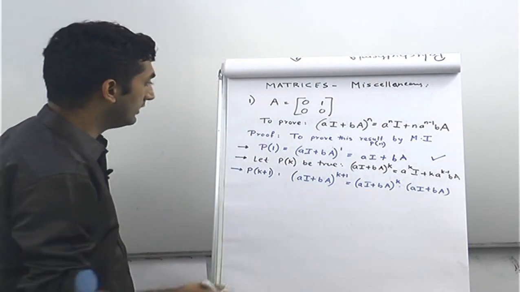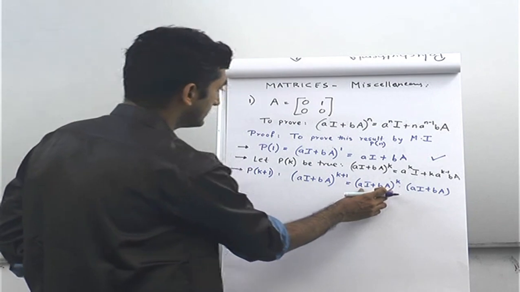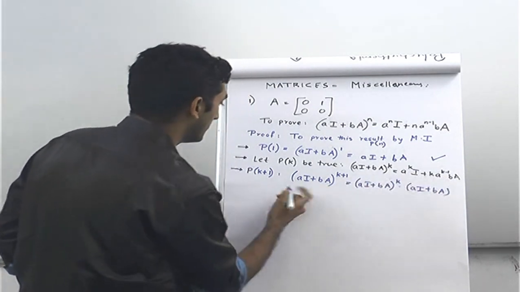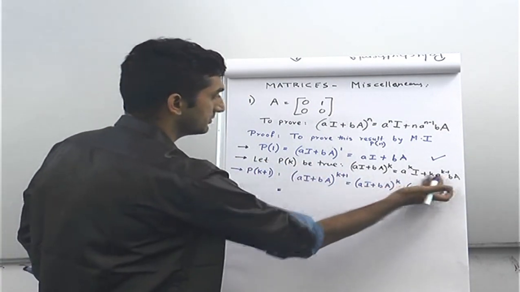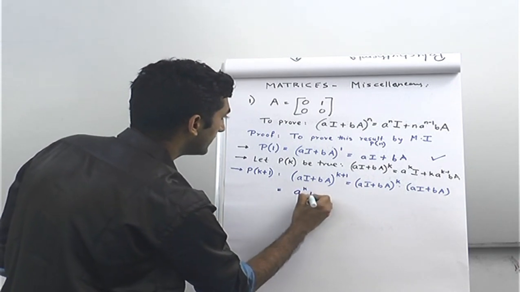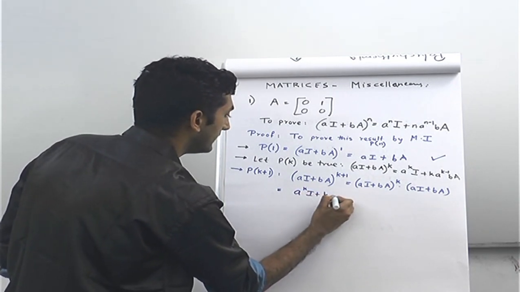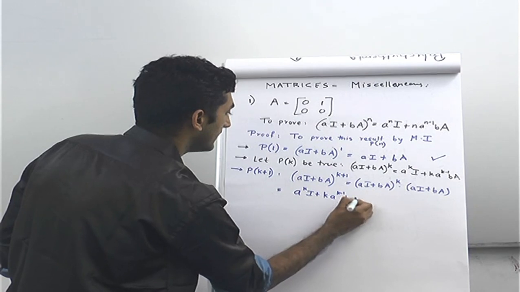So let us see how this goes. So now this can be used from here. We will use this from here because we have assumed that this is true: a^k I plus k a^(k-1) bA.